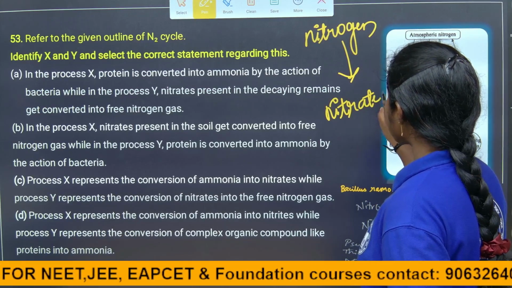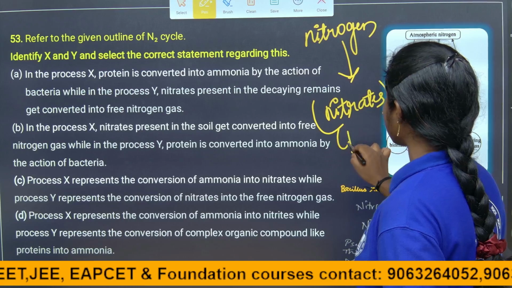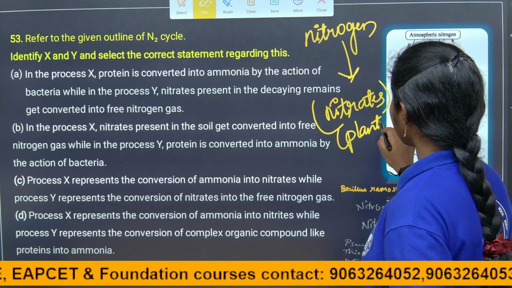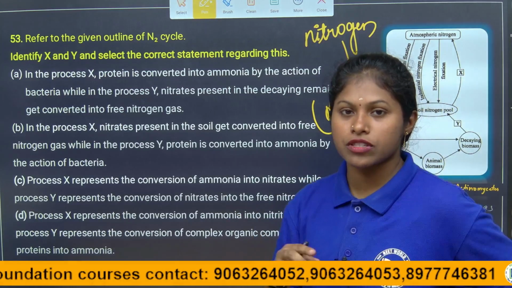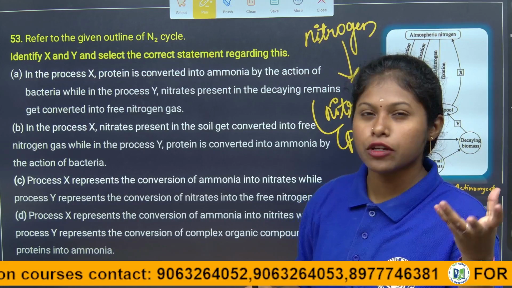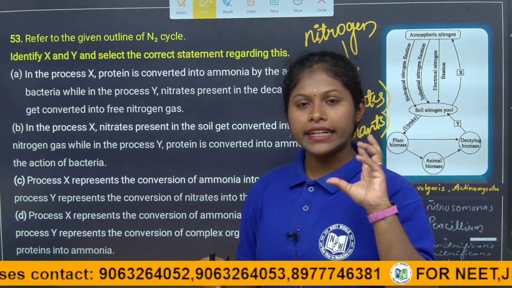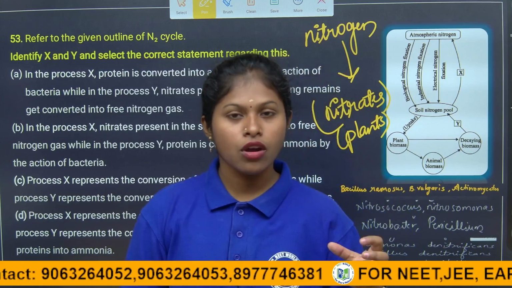Nitrates can be utilized by the plants, either by symbiotic association, benefiting both species. Rhizobium bacteria and leguminous plants are a good example of this, right? It is present in the root nodules of the plants.